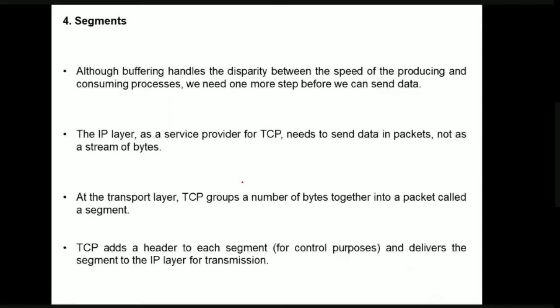The next one is about segments. So now we'll see what segments are. Just now we discussed that the concept of buffering handles the speed mismatch, that is, the difference between the speeds of the producer and the consumer, that is, the sender and the receiver. Now we need an extra step before we send the data. So we'll see what that step is.